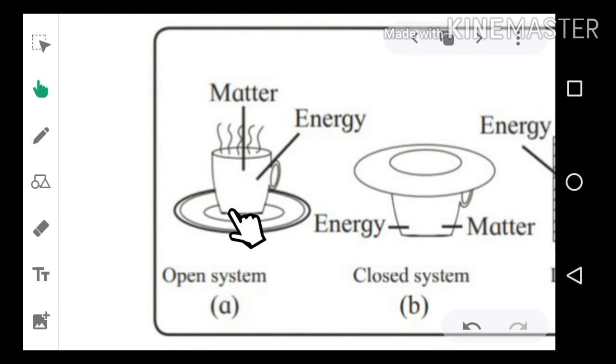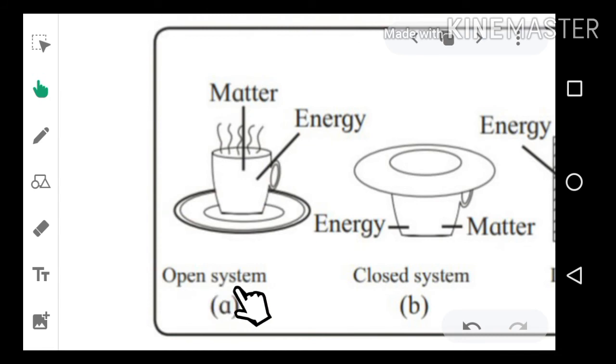So this means that the energy which was initially present in that substance or cup, which is a system, is exchanged with the surrounding. It escapes into the surrounding, and that's why it cools down after 5 or 10 minutes. So a cup containing hot tea or coffee is an open system.